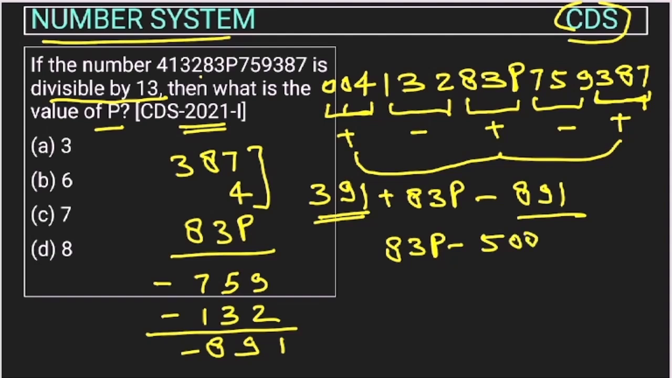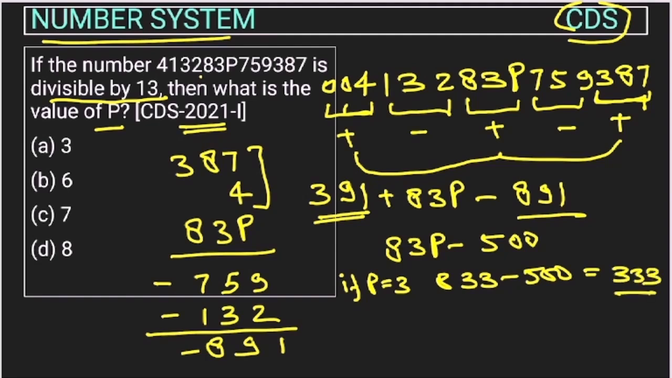Now we will go through the options. Let P be 3. If P is 3, then this will become 833 minus 500. So we will get 333. Right. So is this number divisible by 13? Now we will check whether this 333 is divisible by 13 or not. We will divide this number. This will go 2 times. We will get 26. Now here we will get 7.